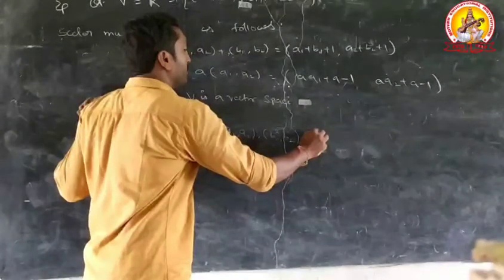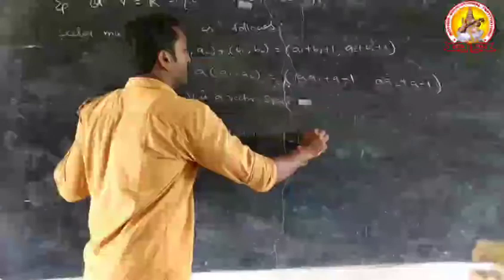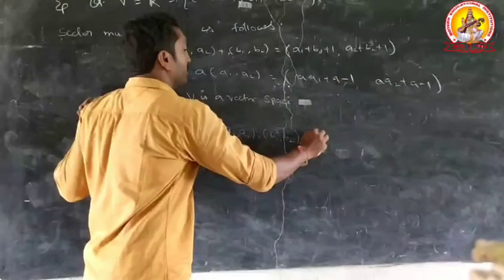Another point, step number 3: composition of scalar multiplication.